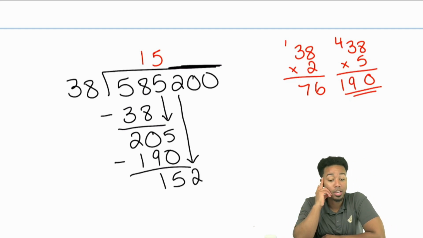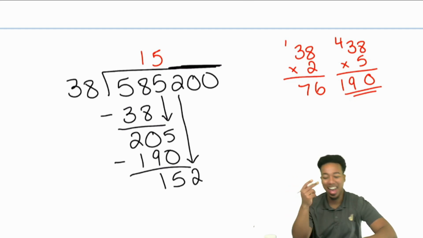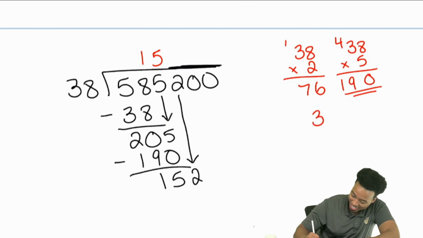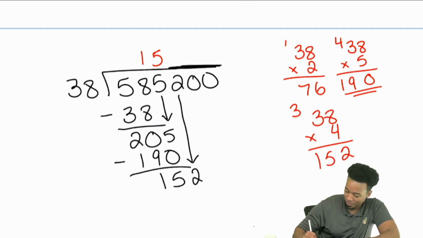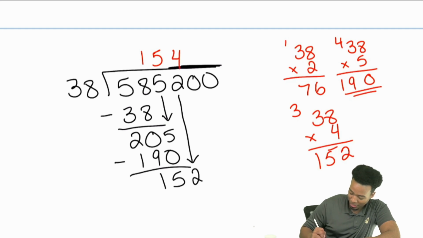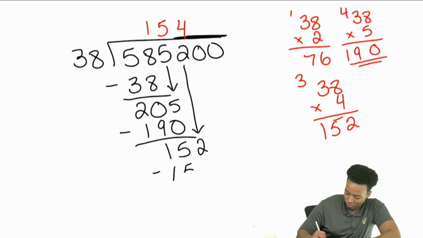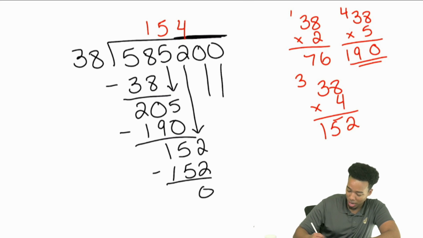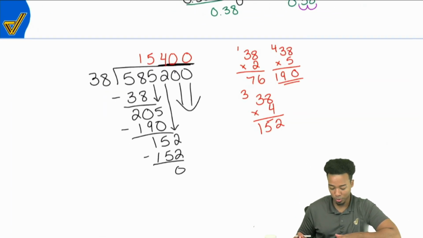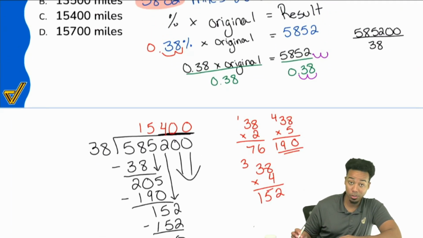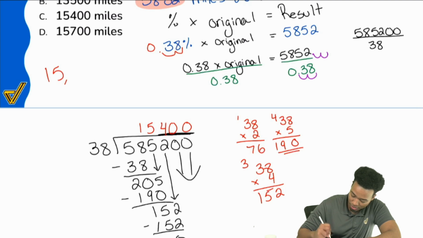How many times does 38 go into 152? Oh, yeah, that one's going to be 4 times, because we can try that out on the side. 38 times 4, that's 8 times 4, 32. 3 times 4 is 12. Carry the 3, 15. So that's going to be 4. And that's actually going to be a perfect 152. So you can drop these zeros to get 15,400. So the answer is going to be this crazy person is running 15,400 total miles.